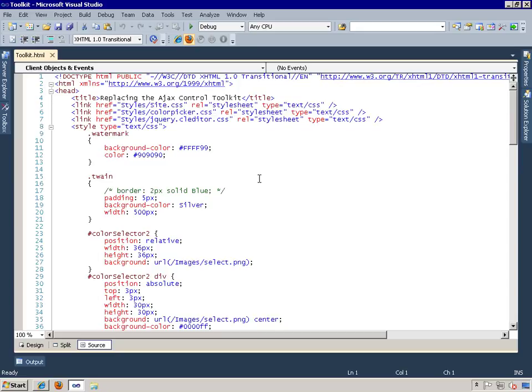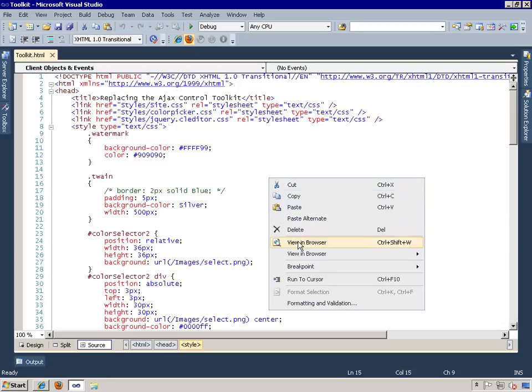You have the option of supplying the watermark text either as the value of the title attribute of the element or as the second argument to the watermark method. And I do both within this page. When the user submits the form, the plugin removes the watermark text. Now, the plugin itself is a mere 623 bytes, and that's not even minified or compressed. So I'll go ahead and run the page to show it to you.